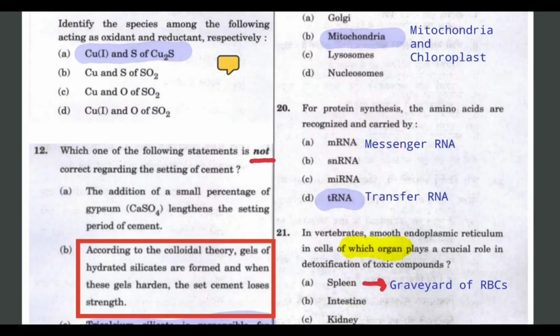For protein synthesis, the amino acids are recognized and carried by tRNA, transfer RNA. So just remember this, that tRNA recognizes and carries the amino acid for protein synthesis.